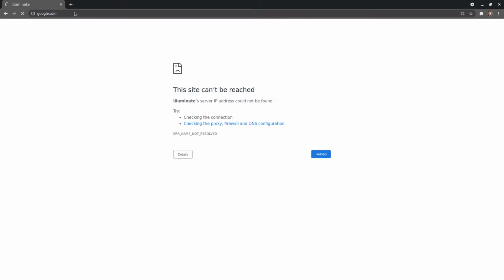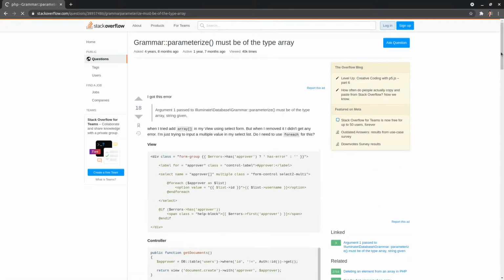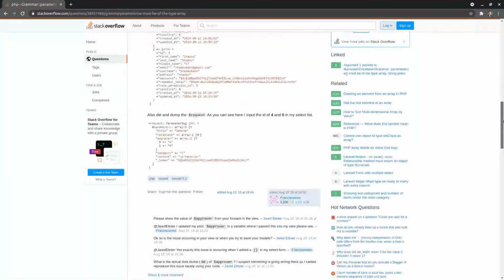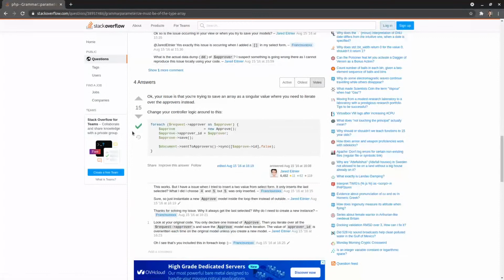Oh, looks like I've looked this up before. Man, these hiccups. We need to iterate over the... You're trying to save an array as a singular value.